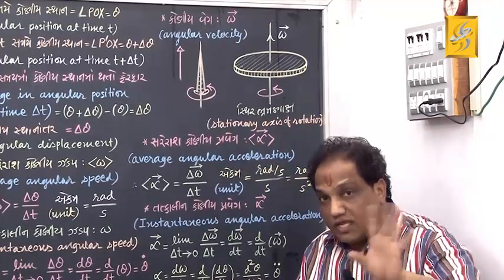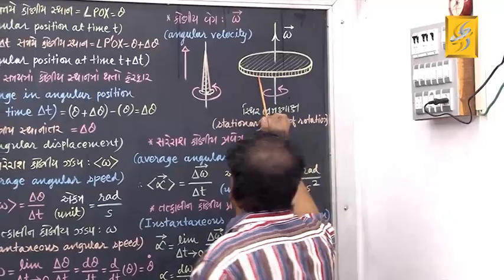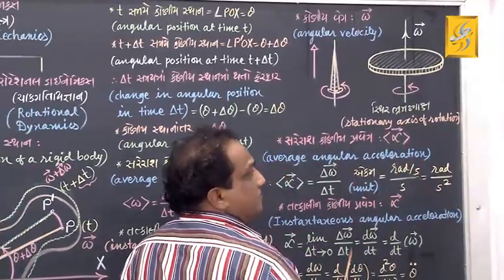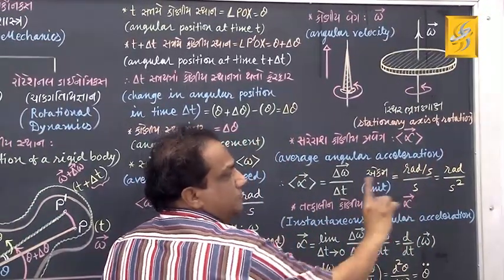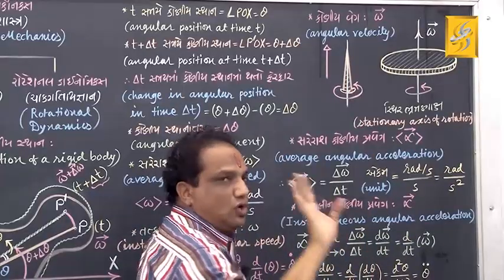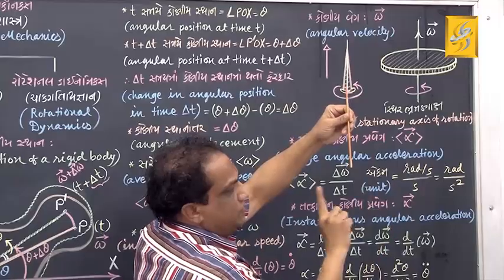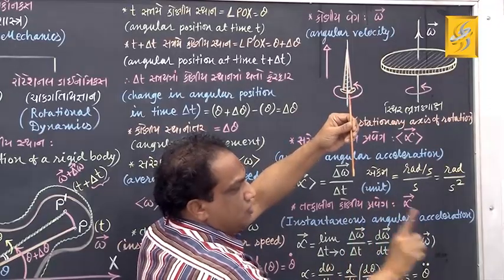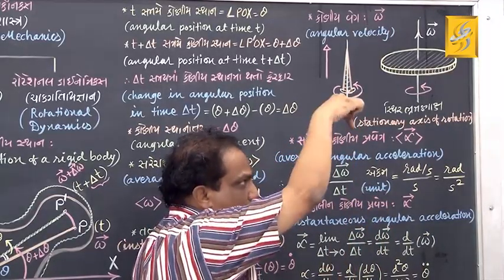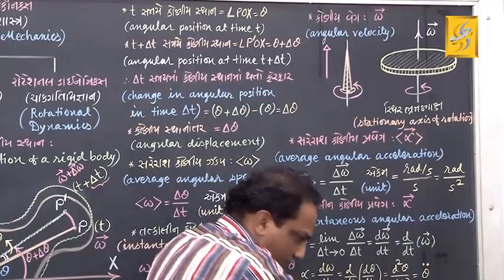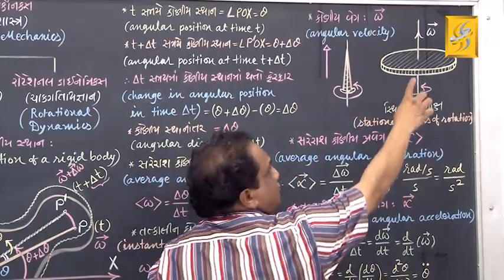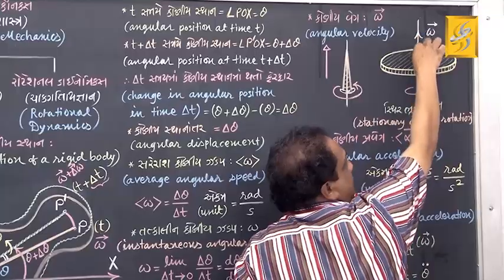But it is not necessary that this disc should rotate like this only. It may rotate this way. If it rotates this way, don't bother. In that case, the screwdriver should be moved this way, and if you move the screw this way, the screw will move vertically downwards. At that time, the direction of vector omega will be vertically downwards.